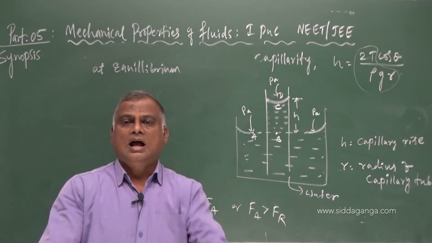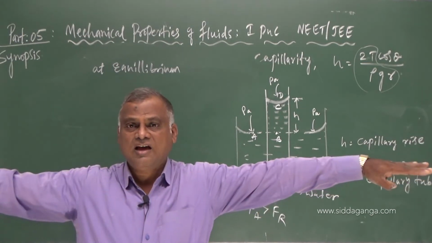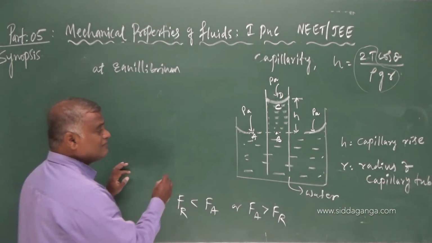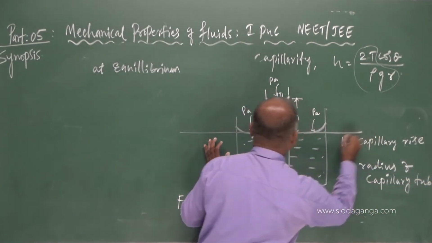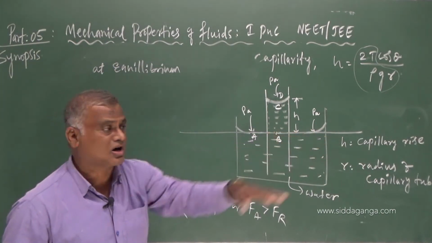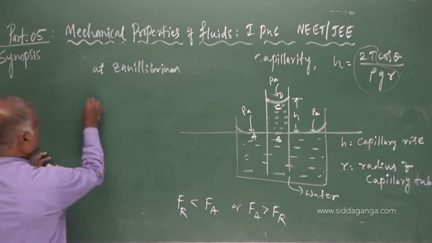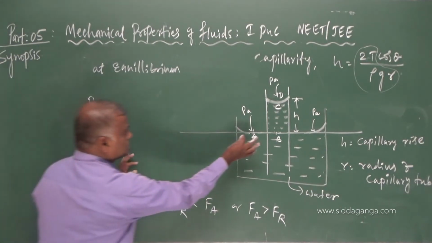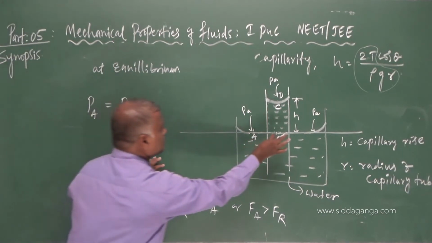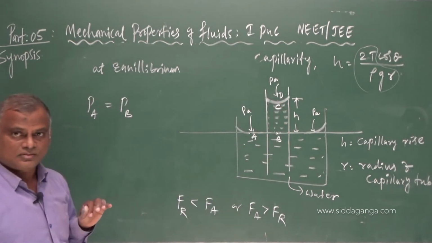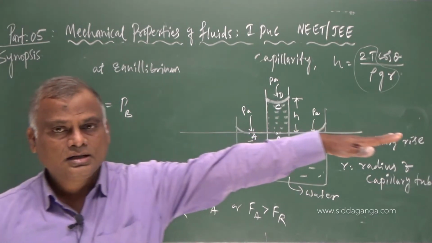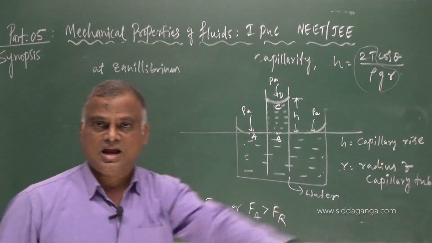Pressure at the same horizontal level should remain constant. That means I am equating the pressure at the horizontal level: pressure at A should be equal to pressure at the point B.